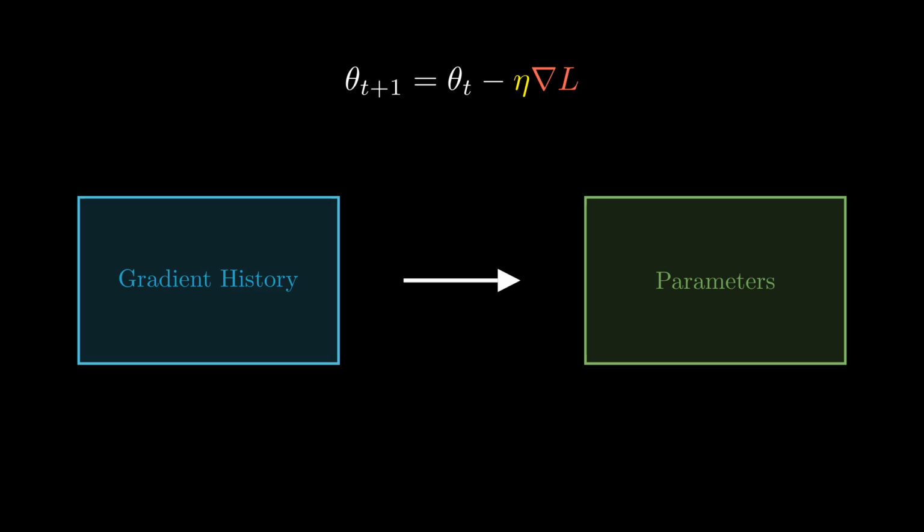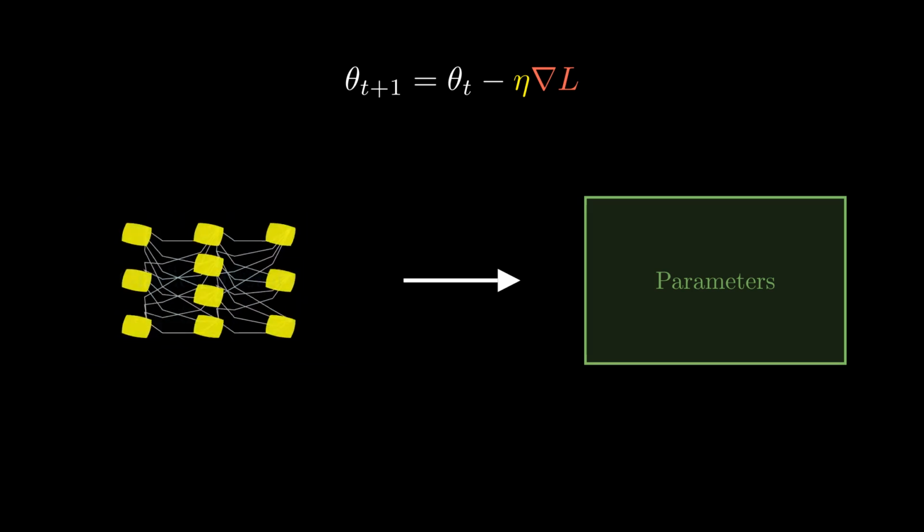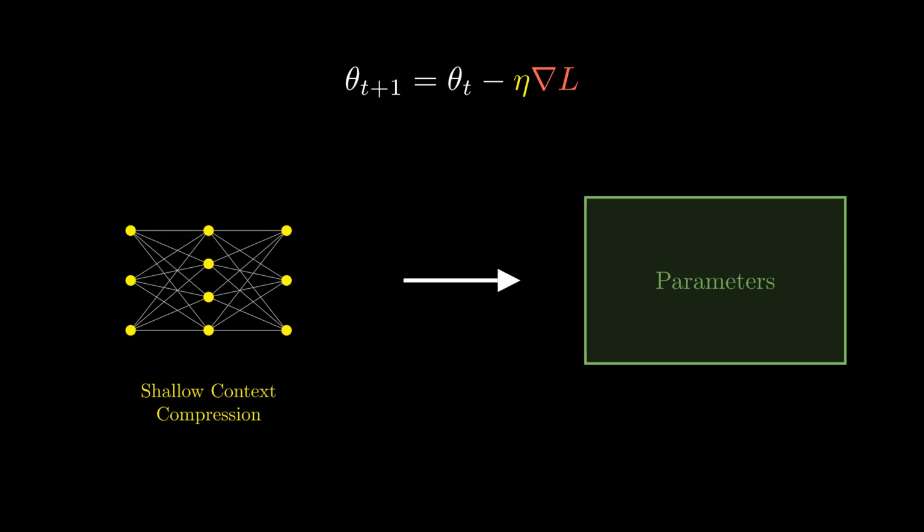We view this as a static memory, but the authors challenge this view. They ask us to look closer at this buffer. What if I told you that this storage bin is actually an illusion? Mathematically, maintaining these moving averages is equivalent to a shallow, linear neural network. This optimizer isn't just storing values, it is an associative memory module. It takes the stream of raw gradients as input and learns to compress this context into a single update vector. So, standard optimizers are effectively simple, shallow learning models training alongside your main network.